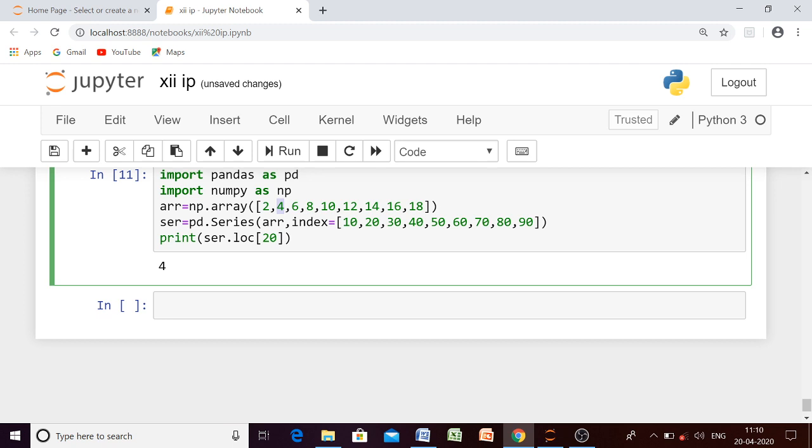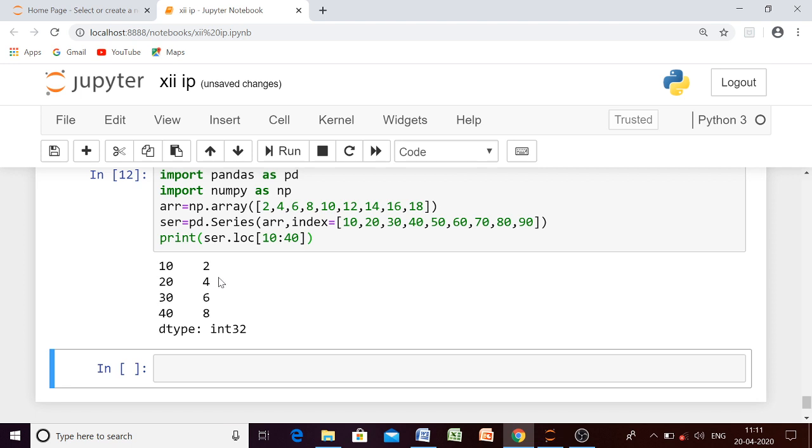Okay, so suppose I am writing here, I want the elements from index label 10 to index label 40. This I am giving you as a range. In case of LOC, ILOC, you are having a choice. You may access a single element or you may access multiple elements also. If you want a range of elements, then you have to provide the starting range value and the ending range value. So I have given the starting range value as 10 now and the ending range value as 40. What do you think the output will be here? The output will be what? 2, 4, 6, 8. Let us check.